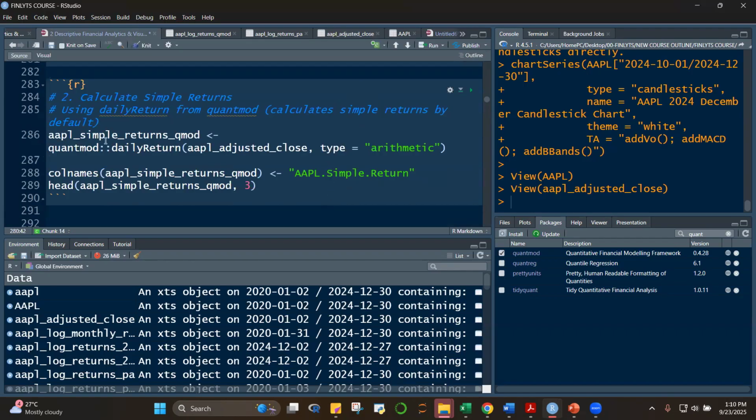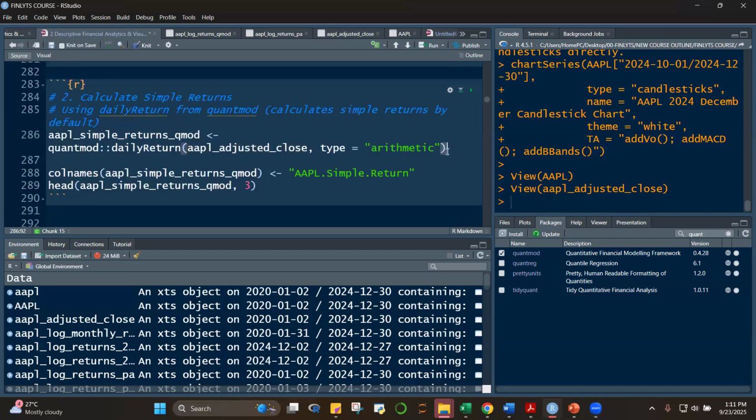Okay, and then in order to compute the daily returns, class, we said that quantmod has period return, monthly return, weekly return, but we're using daily return precisely because our data is daily, and we would like to get the daily return. So we identify here the object that we want, and then the type is arithmetic.